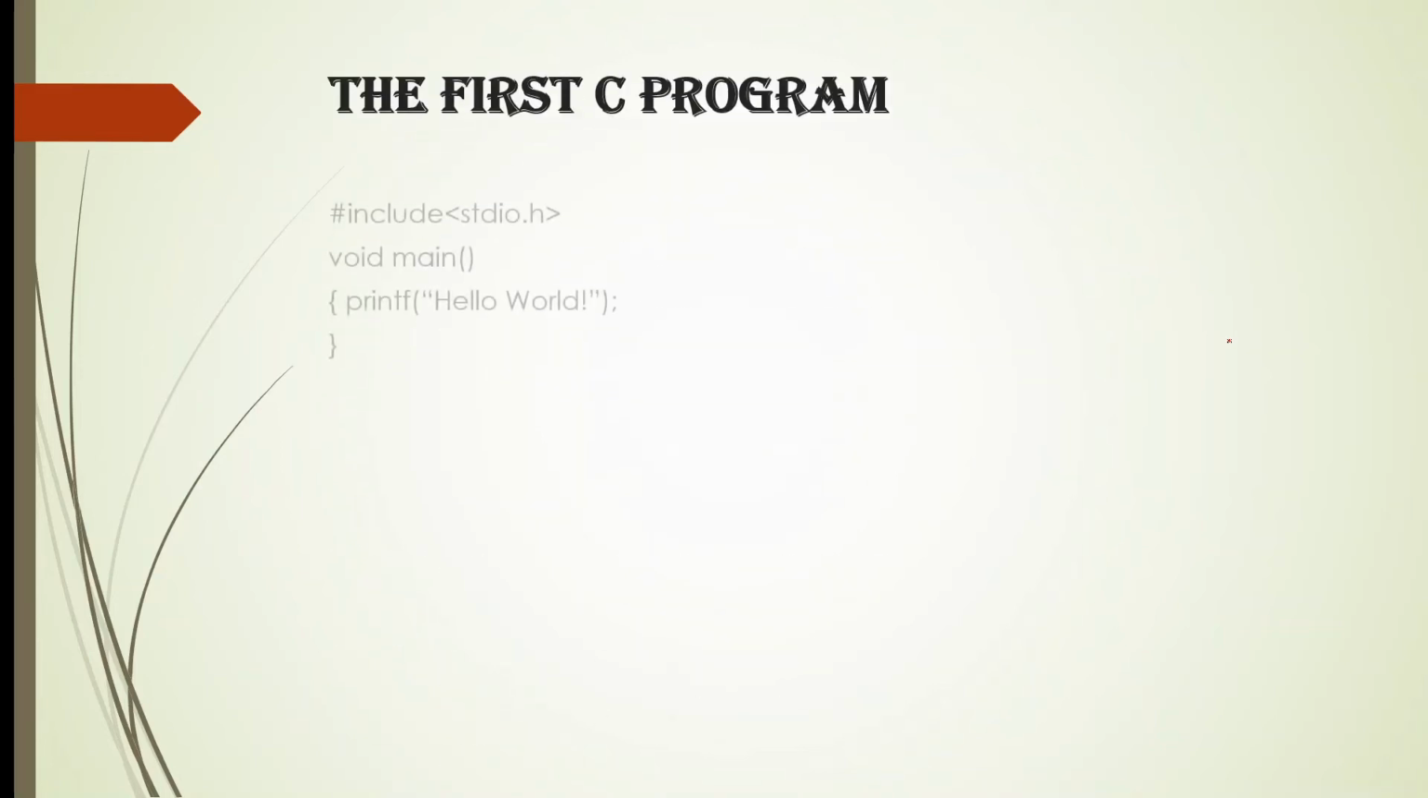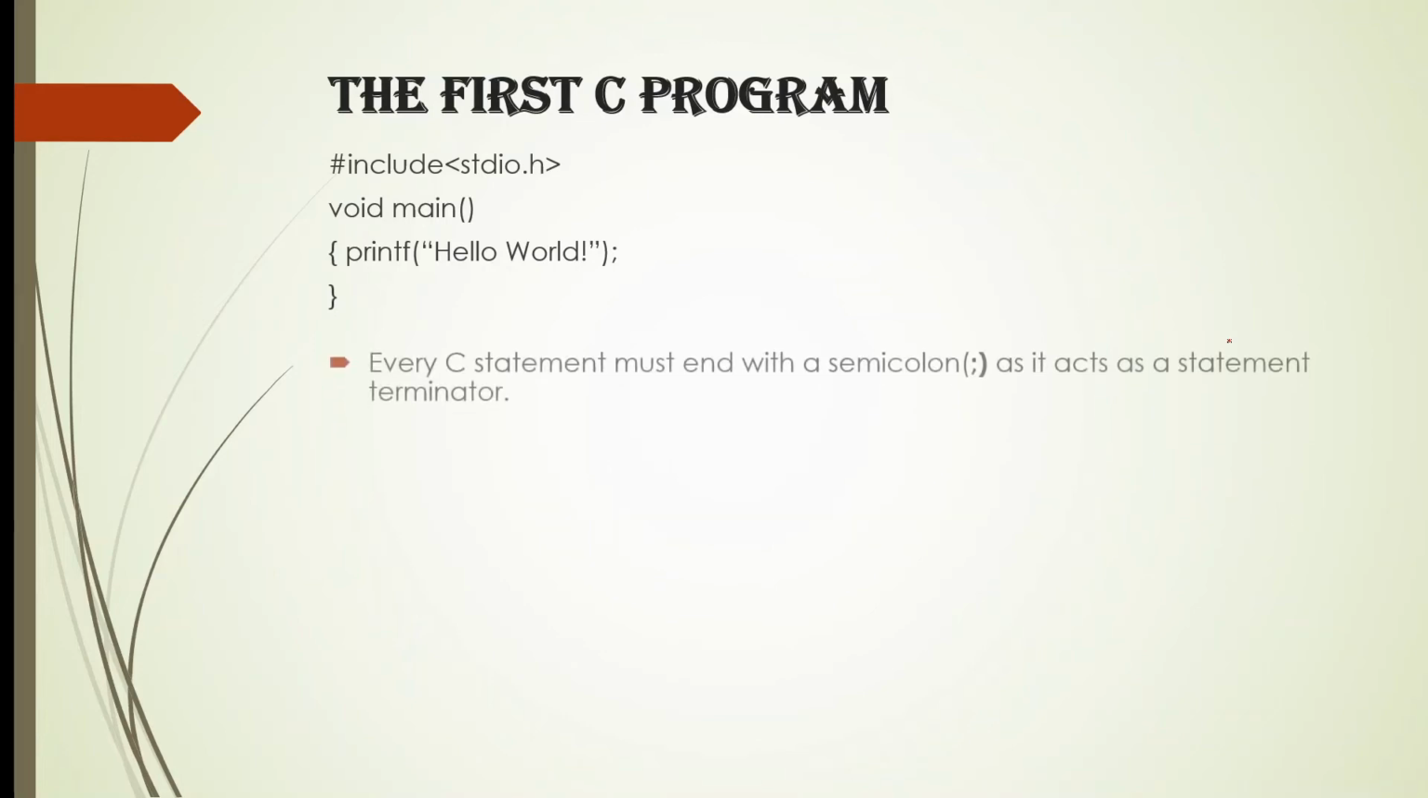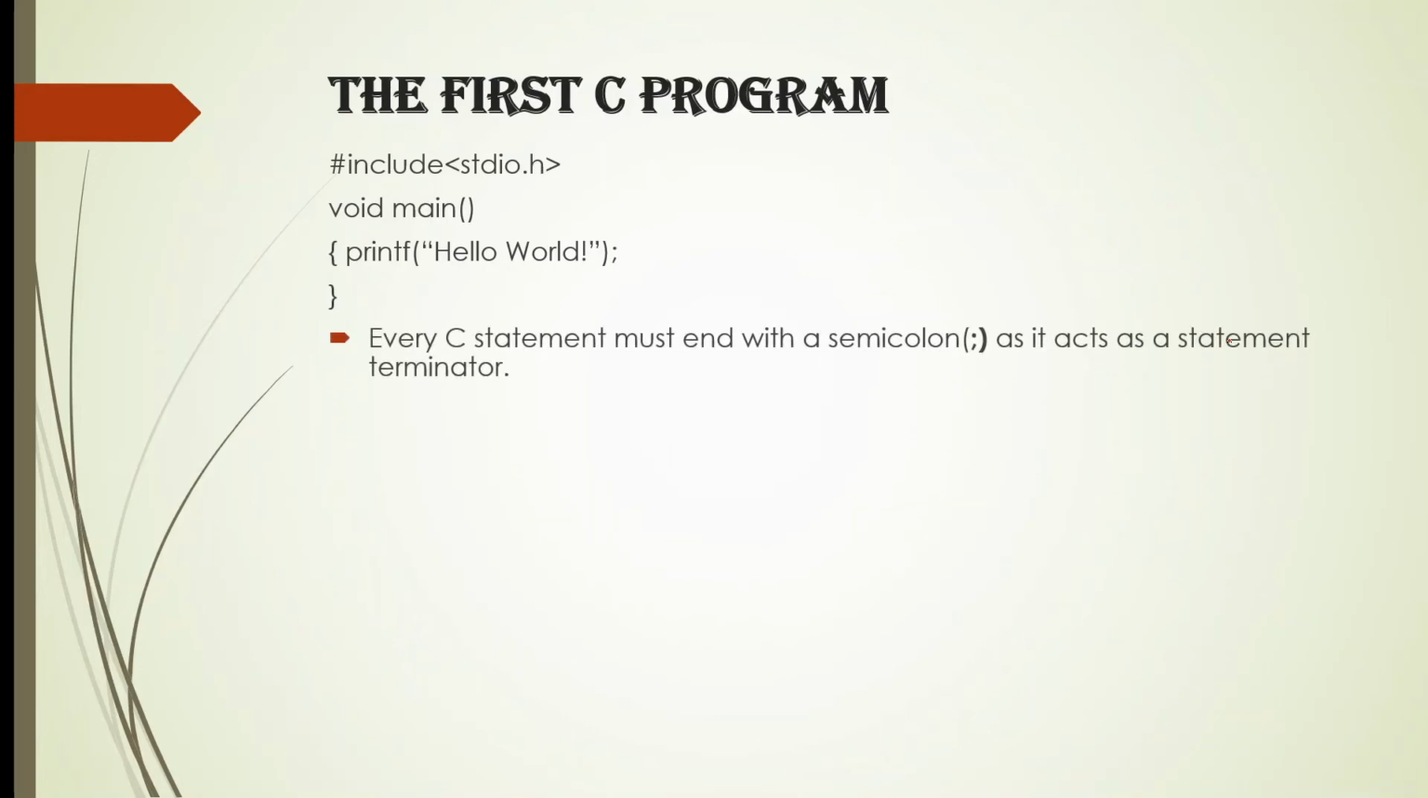Then the first C program. It's a program for hello world. To print hello world, we are going to make this program, and at the end of the video I will show the output of this. It's an important point that every statement must have a semicolon at its end, as it acts as a statement terminator in C.